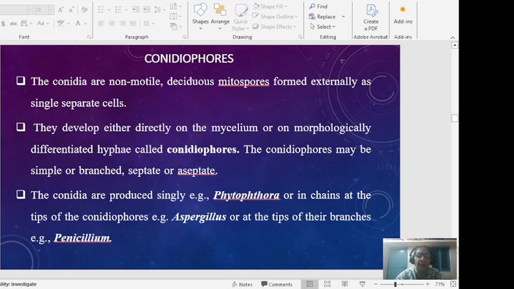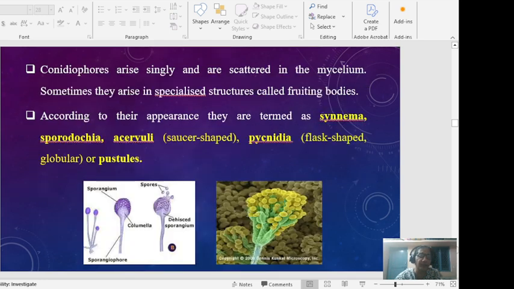The third type of asexual reproduction is by conidiospores. The conidia are non-motile, deciduous mitospores formed externally as single separate cells. They develop directly on the mycelium or on different hyphae called conidiophores. These conidia are produced singly in the case of Phytophthora, in chains at the tips of the conidiophores in the case of Aspergillus, and at the tips of the branches in the case of Penicillium.